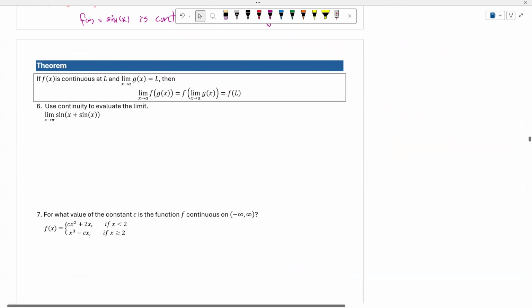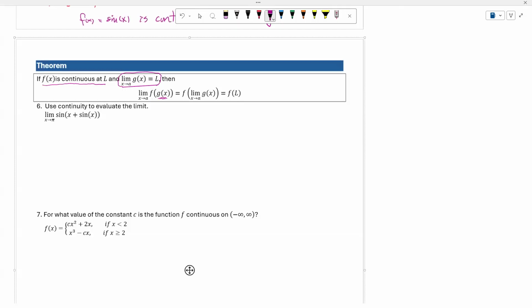So now another theorem tells you that if f of x is continuous at L and the limit as x approaches a of g of x equals L, then when we take the limit as x approaches a of f of g of x, a composition of functions, we could actually just evaluate the limit of g of x first.